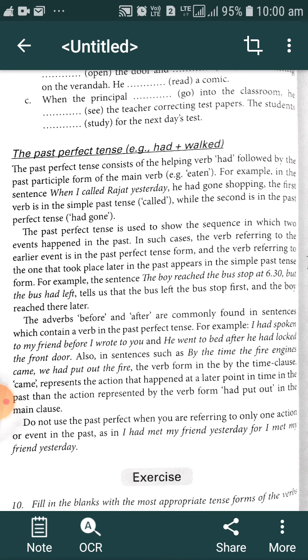The first form is base form, second form that we generally use in simple past tense, and third form of verb that we generally use in past perfect tense. But most of the time in regular verbs, second form and third form are the same, but in irregular verbs there are some differences in spelling.